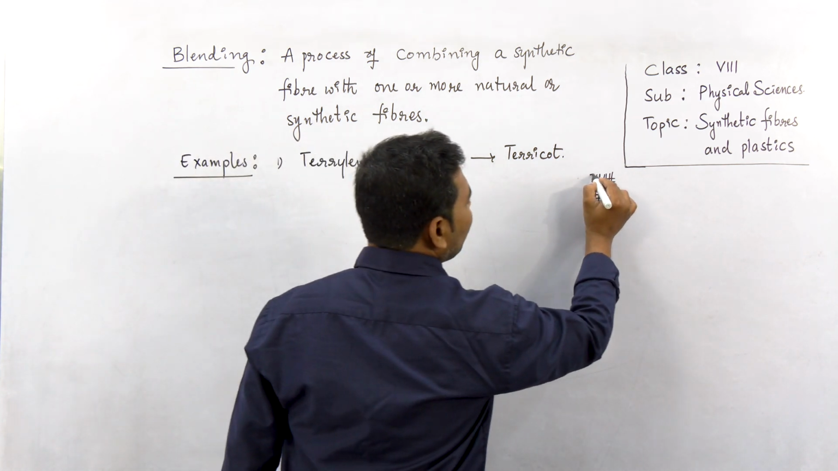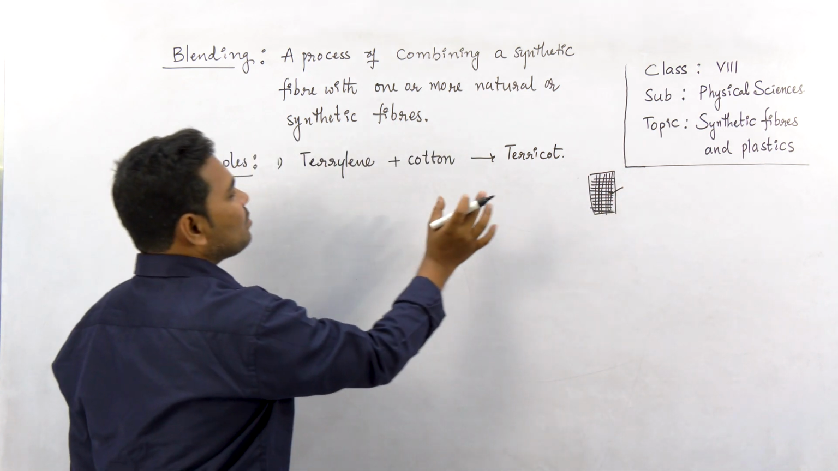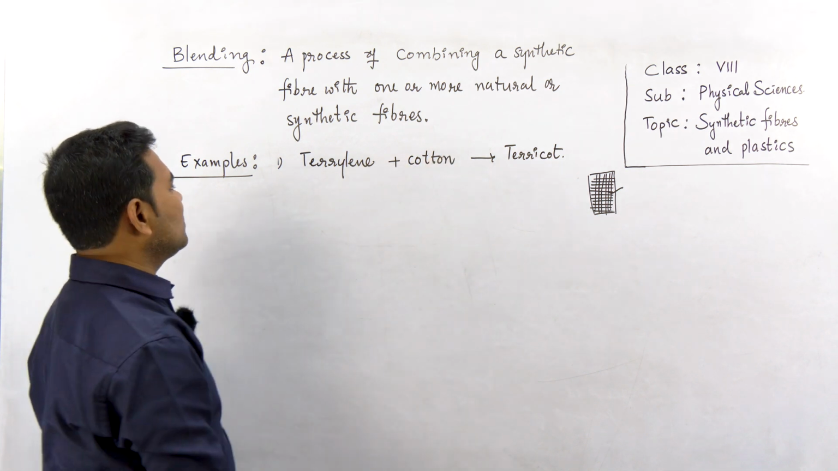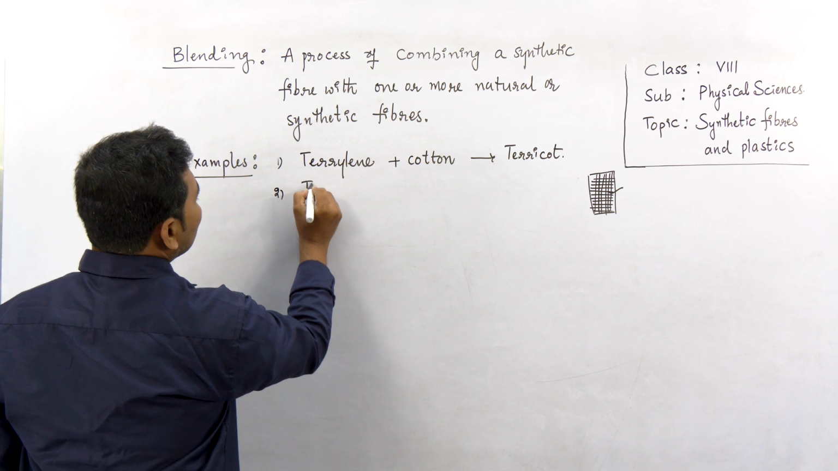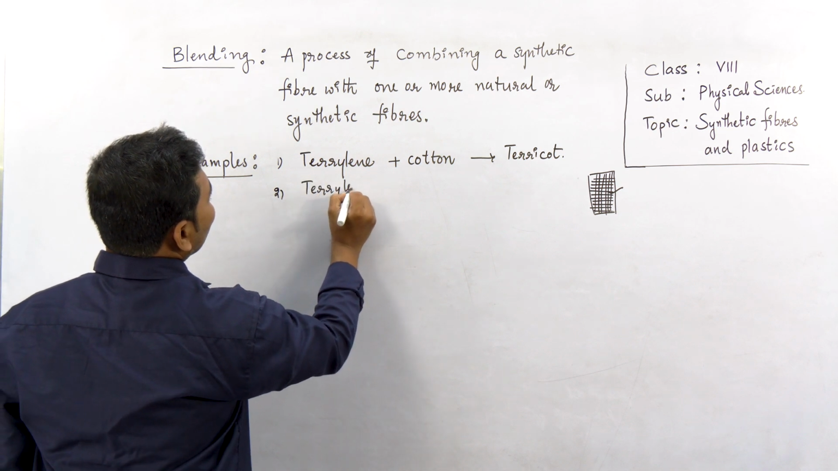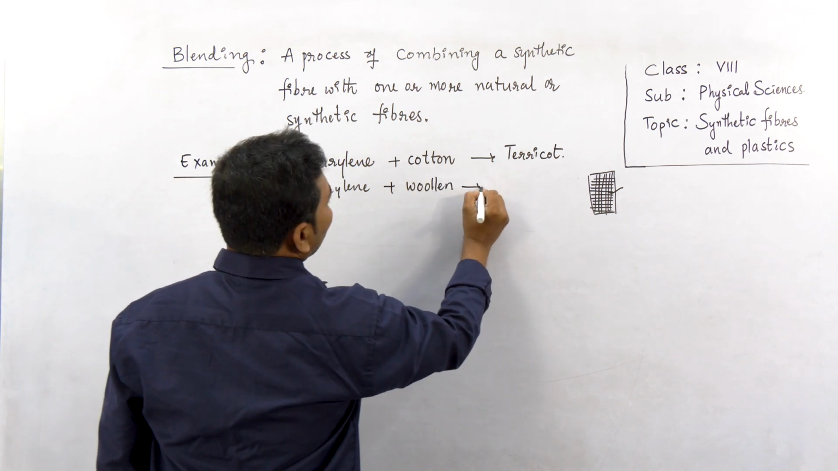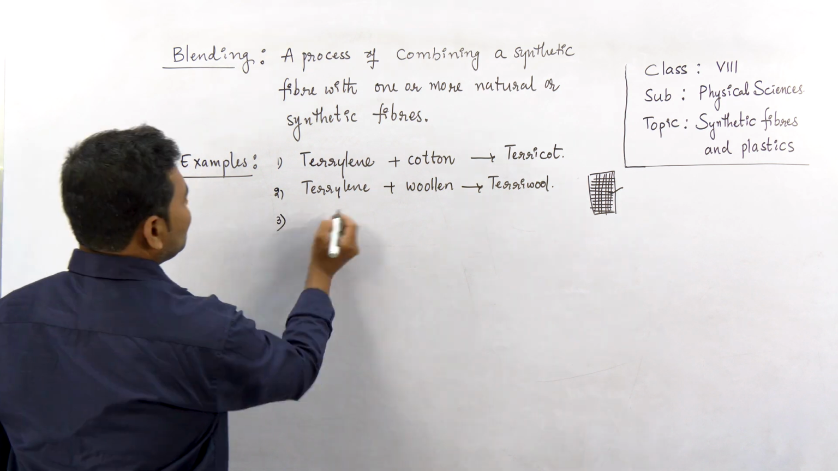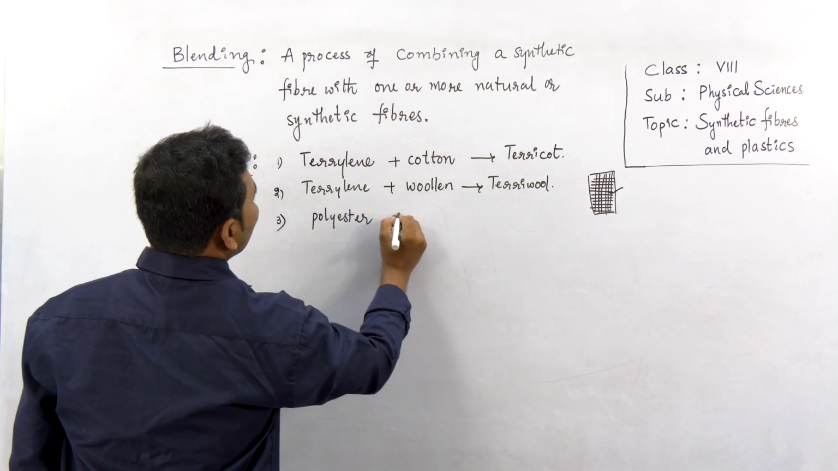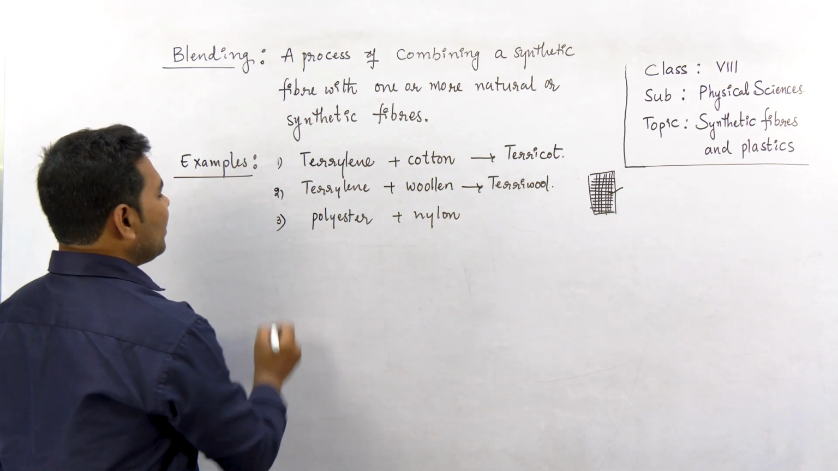As a result, whatever the fiber obtained, it acquires the best properties of both the fabrics. Terricot is such an example of blended fabric, and also terylene, one of the synthetic fibers, is mixed with woolen in order to get a blended fabric called terrywool. Next, generally polyester is mixed with nylon to get a blended fabric.